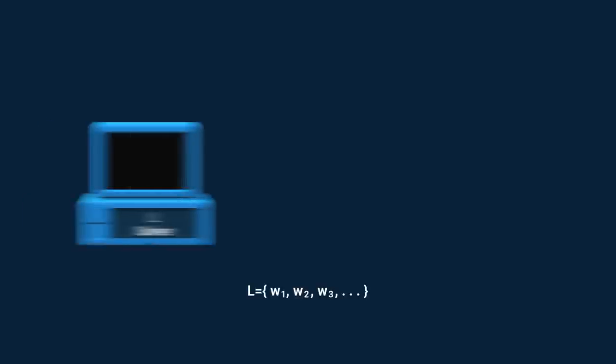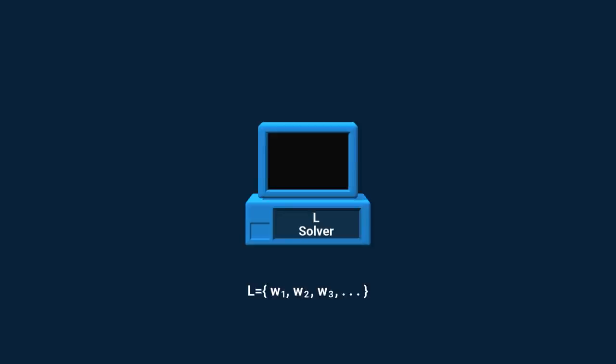So generally, we can define any decision problem using a language. Given some arbitrary language L, we'd like to build a computing machine that solves the corresponding decision problem. It's also common to say this machine decides the language L. When given an input that is a member of L, the machine should say yes. When given an input that is not a member, it should say no.